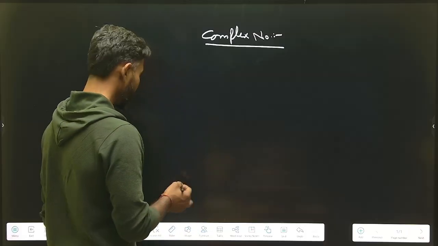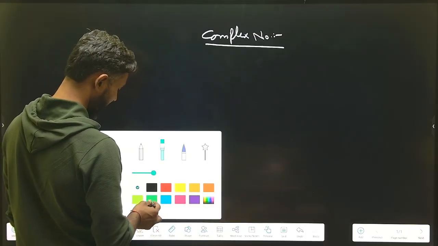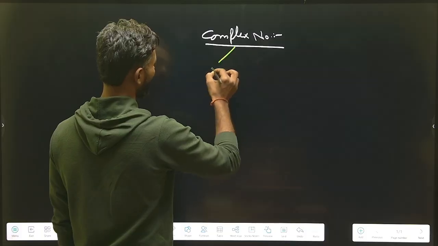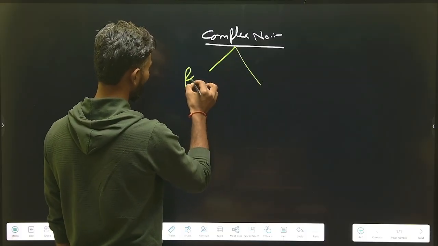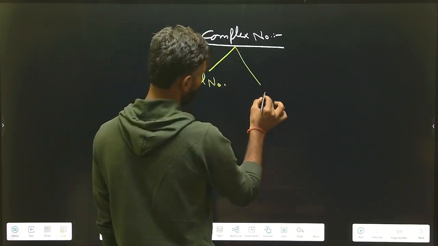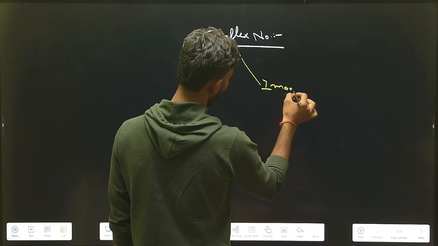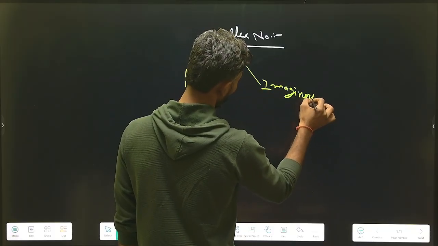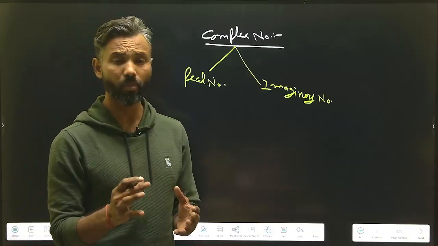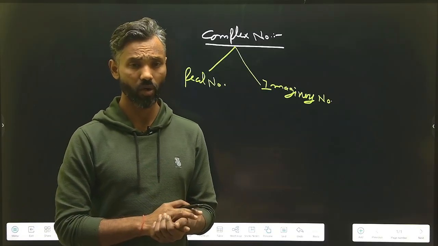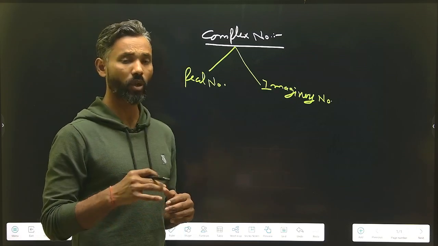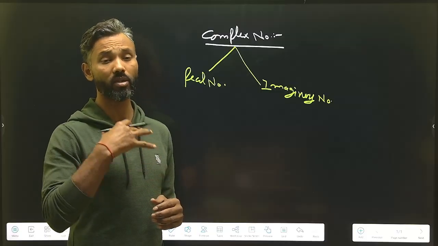One will be a real number and another will be an imaginary number. So always remember this: the complex number is a combination of two kinds of number. One is the real number and another is the imaginary number. Now we will discuss what is a real number and what is an imaginary number. I'm writing here a few numbers and you can tell me which number is real and which is imaginary.